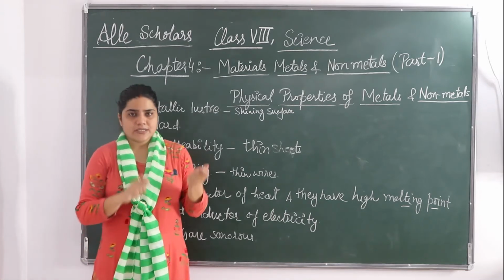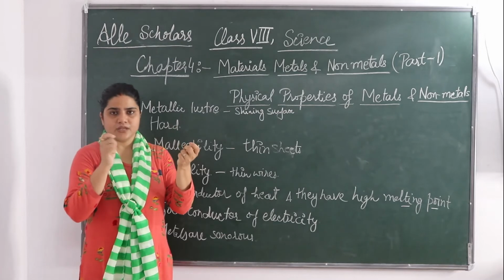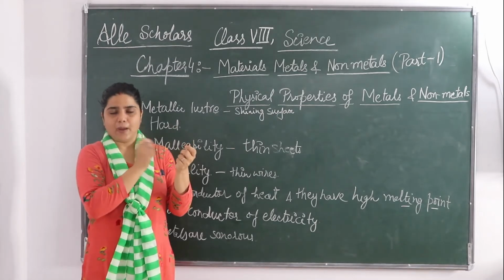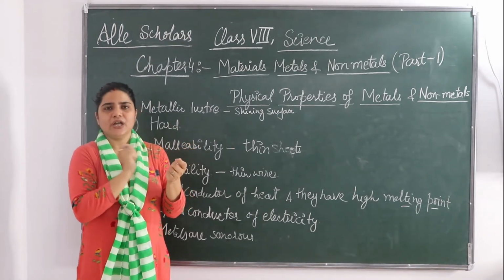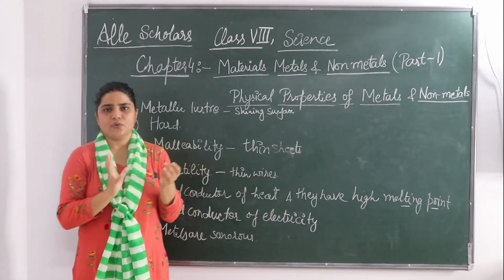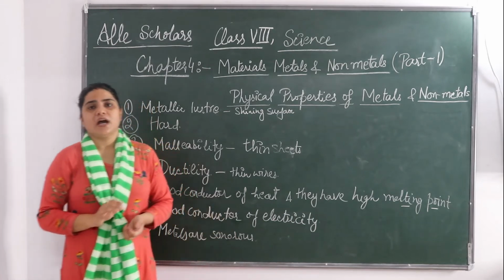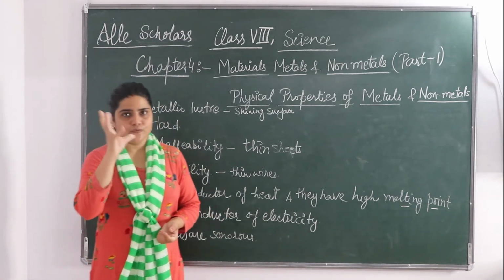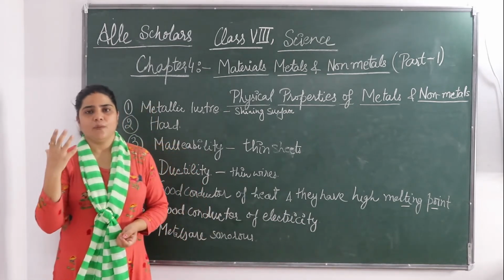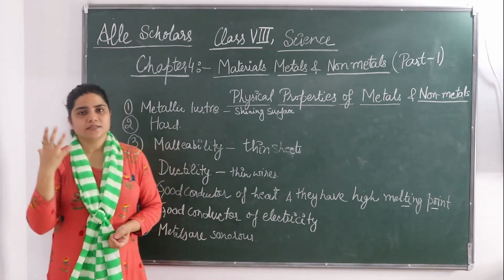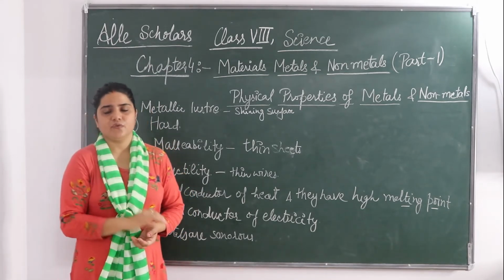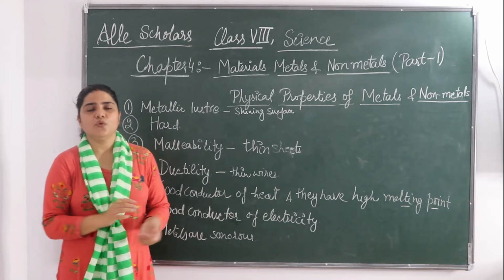At your home also you can see that if you take a spoon and just beat your bowl or anything, you will hear a sound. A sound is coming. What's that? It is because metals are sonorous. Actually, if you go and look at a bell, you will see that either it's of copper or some metal that is used for a bell. You will never see that a wood bell is there.